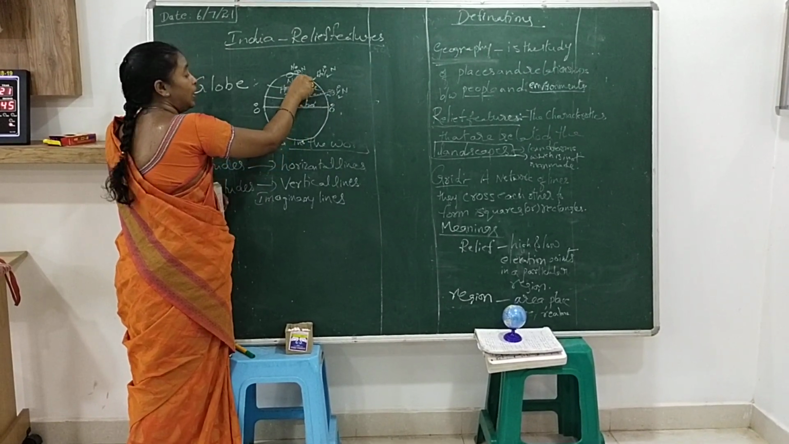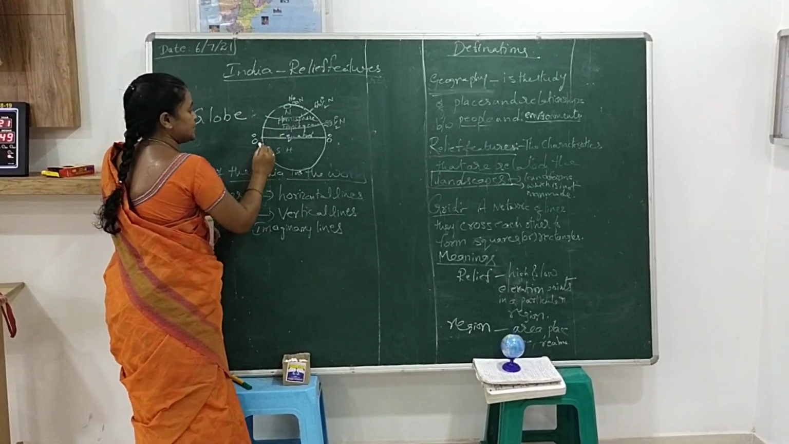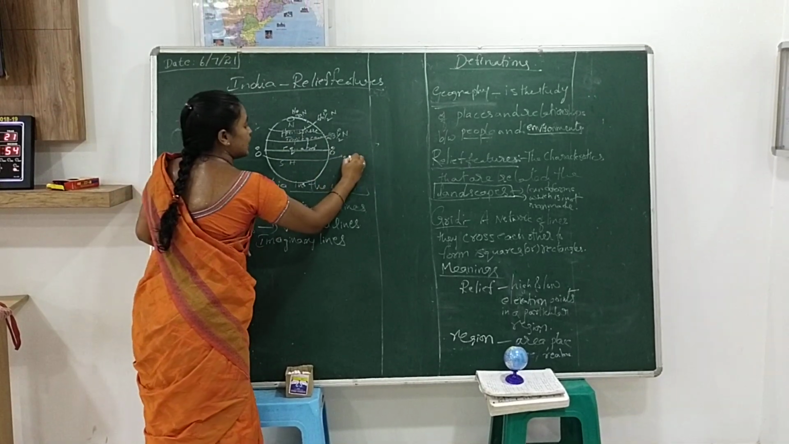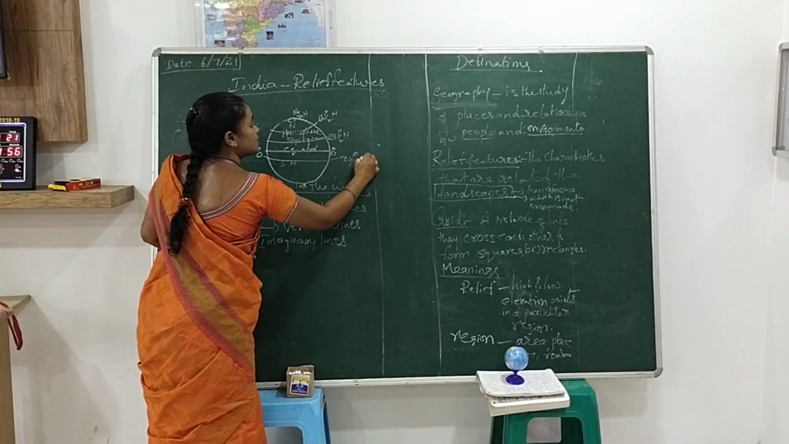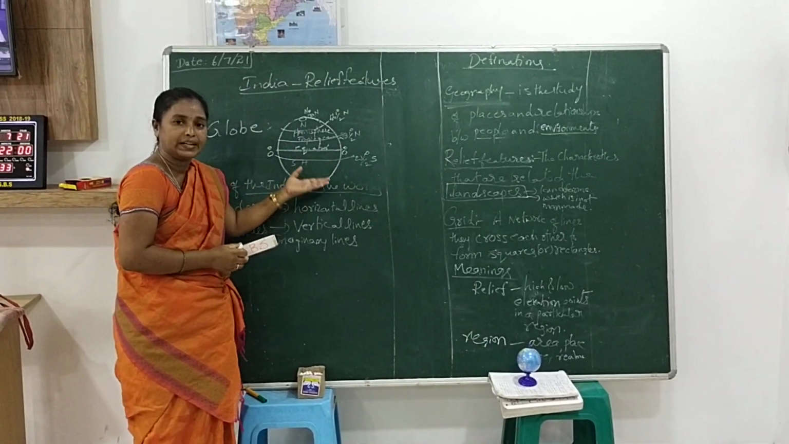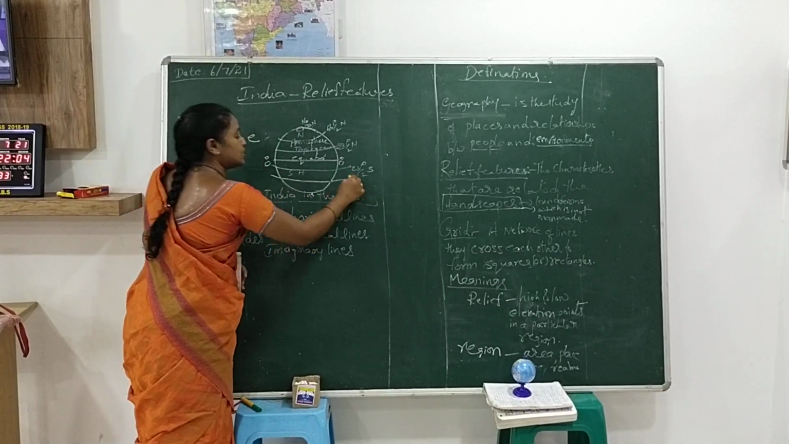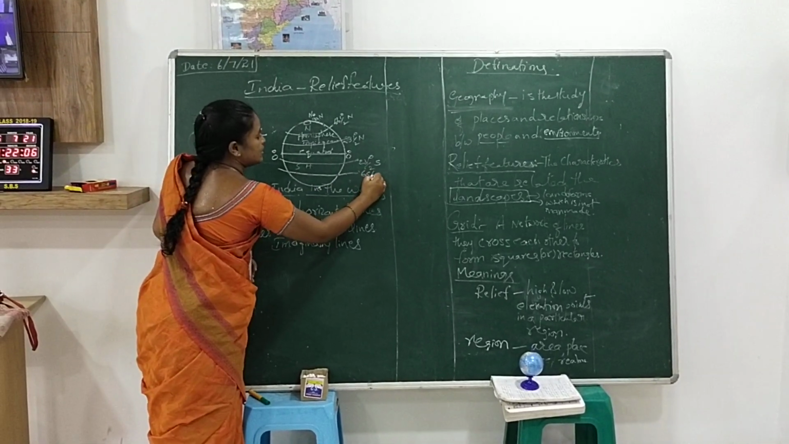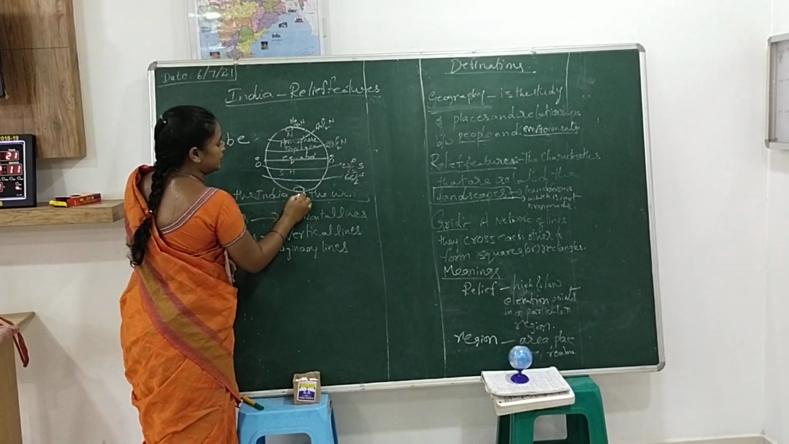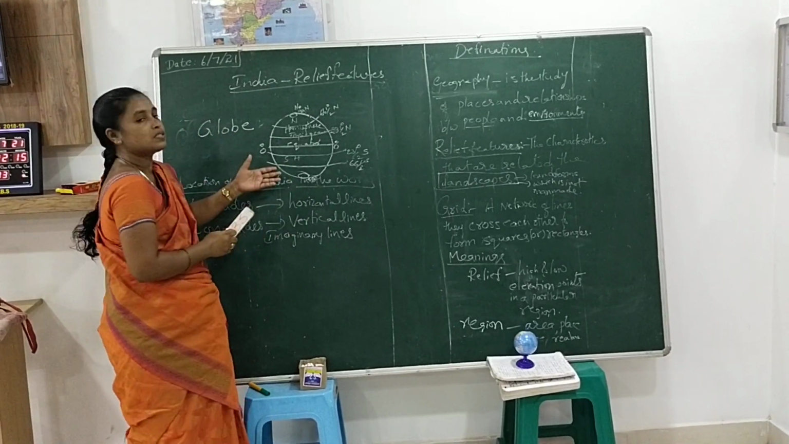This is Arctic Circle, and this is the North Pole. And the southern direction, like that, Tropic of Capricorn, which contains 23.5 degrees south. Why did I mention the letter S? Because it is located in the southern direction. Next, the Antarctic Circle, which contains 66.5 degrees south, and also 90 degrees, which is called the South Pole.